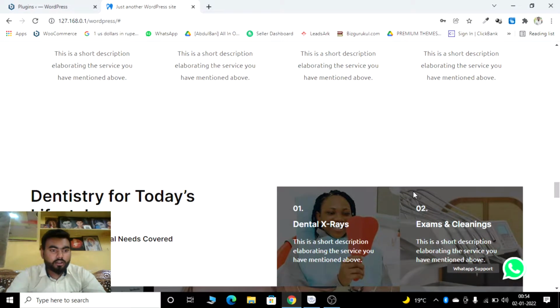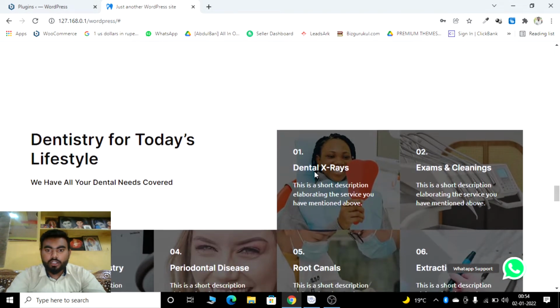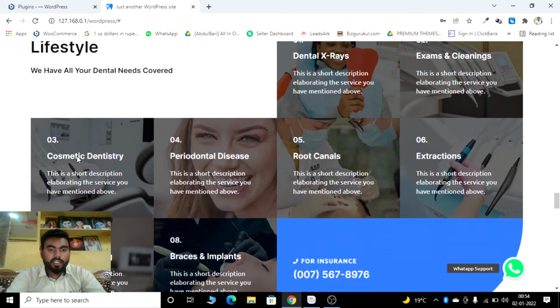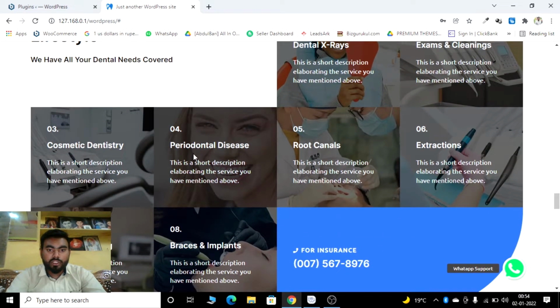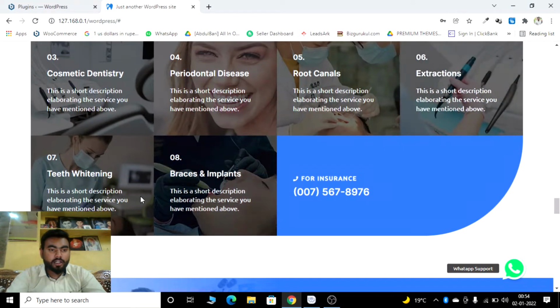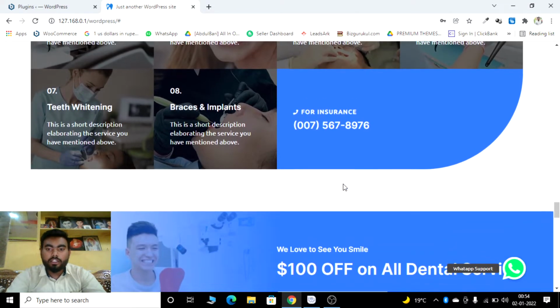Next one is dentistry for today's lifestyle. You can see here I have mentioned the first one is dental X-ray, second is exams and cleanings, third is cosmetic dentistry, fourth is dental disease treatment, and root canal, fifth is extraction, sixth and seventh is teeth whitening, and eighth is braces and implants. So guys, if you like these services, you can easily contact the doctors here. Okay, here we have mentioned the phone number of that doctor.